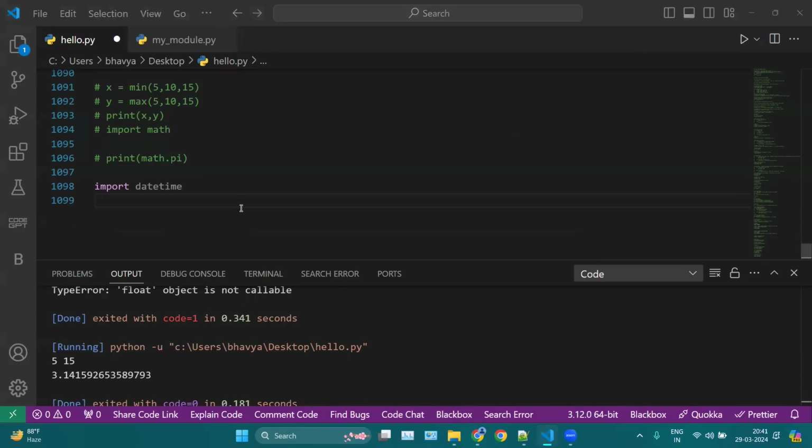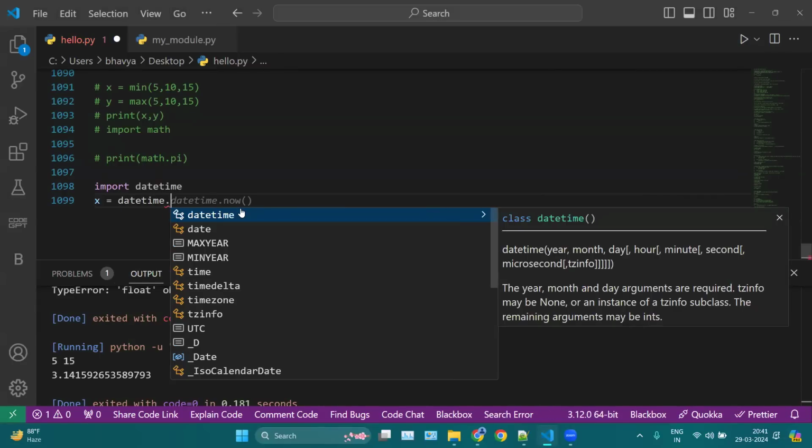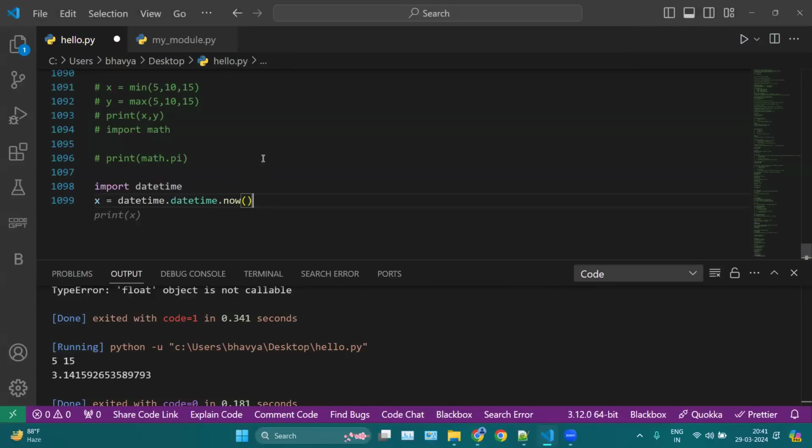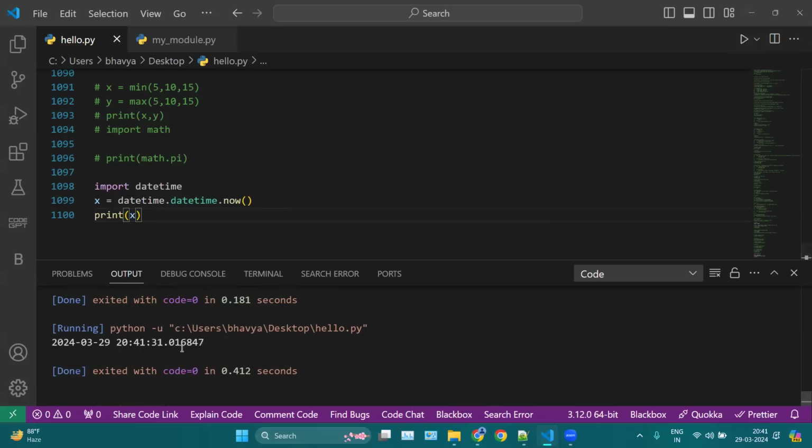Okay, now next is we import datetime. So datetime is mainly for performing operations with the date and time. Datetime is also a very important library if you are dealing with the time module or date module in your Python. So how we can use it: simply, we can write x equals, again we have to call the name of your module, which is datetime here. Then what kind of operation you want to perform. Let's say I want to print datetime now. And then I can print x. Okay, so this is the time of now.